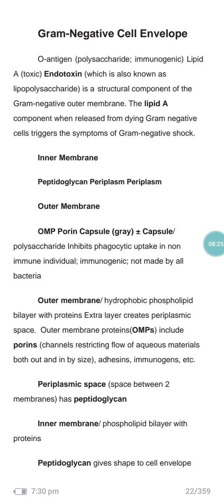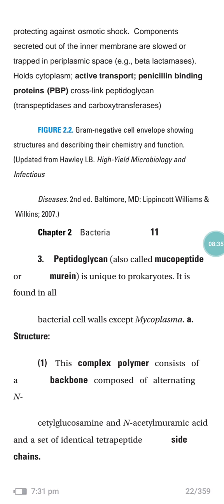Speaking of the periplasmic space, the space between the two membranes contains the peptidoglycan. The inner membrane is a phospholipid bilayer with proteins. Peptidoglycan gives shape to the cell envelope. This protection helps withstand the osmotic flow.